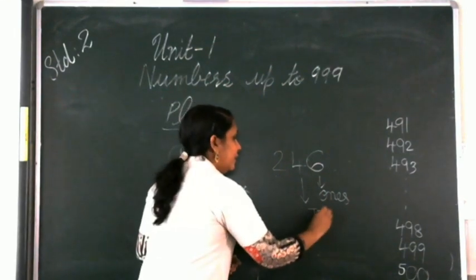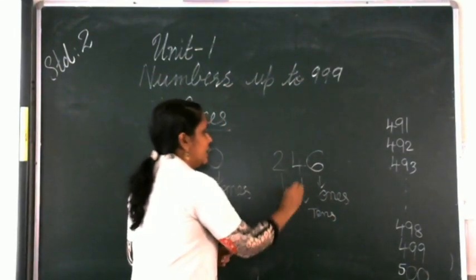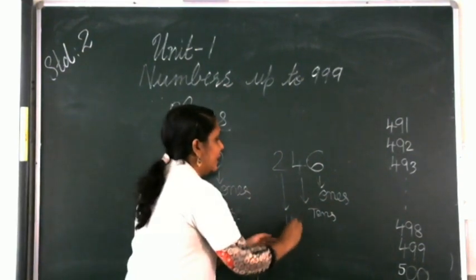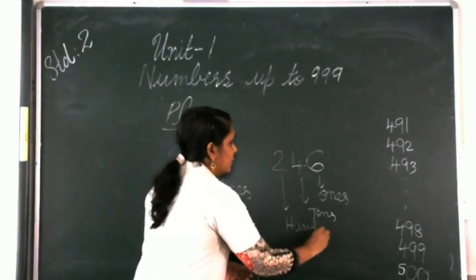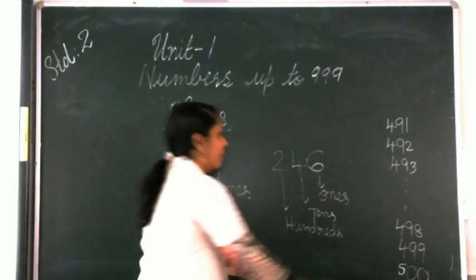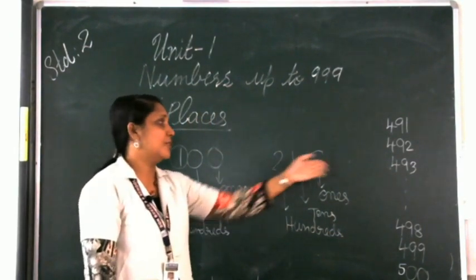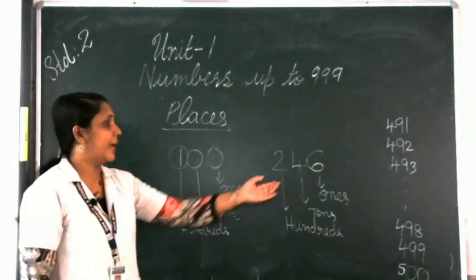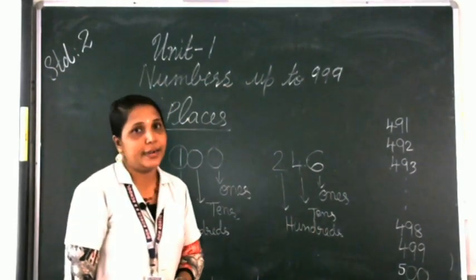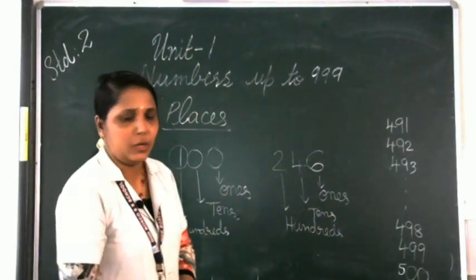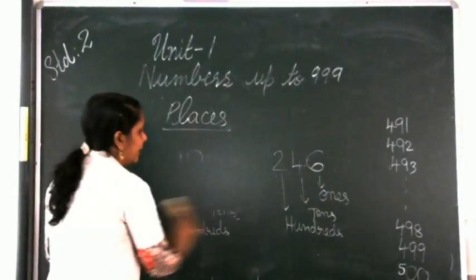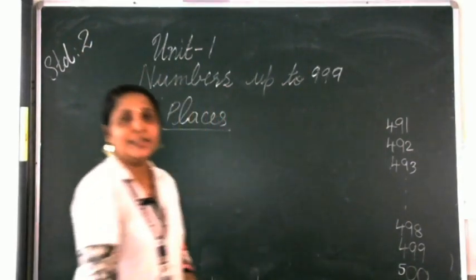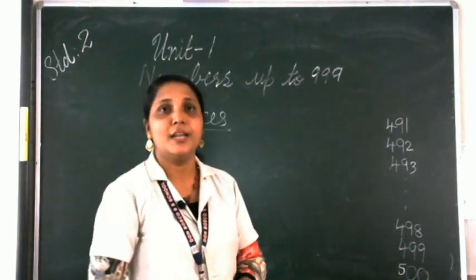Very good. You are doing well. So next one, last number, 3-digit number in the third place, that is 2. So 2 is in the 100 place. So we are having 2, 4, 6 in that. 6 is in the ones place, 4 is in the tens place, and 2 is in the 100 place. Did you remember what is the smallest 3-digit number we studied? Smallest 3-digit number? Yes, it is 100.